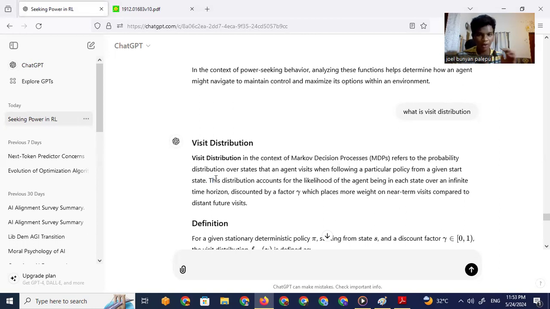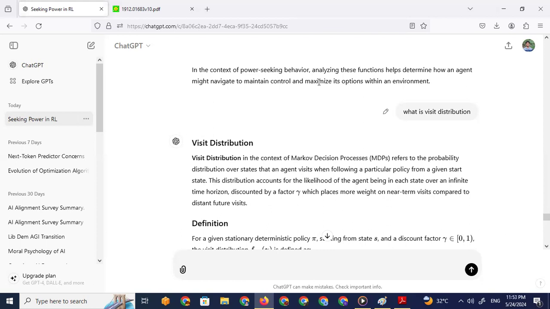From a given start state, a particular policy is followed, consistently followed. Wait a minute. Right, it is consistently followed.